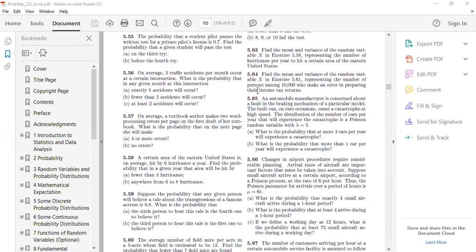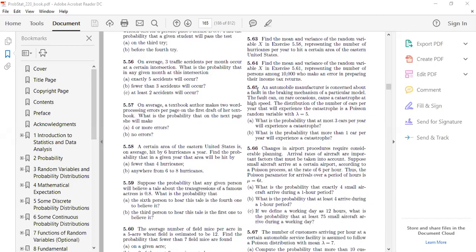5.66 says that changes in airport procedure require considerable planning. Arrival rates of aircraft are important factors that must be taken into account. Suppose small aircraft arrive at a certain airport according to a Poisson process at the rate of 6 per hour. Again Poisson, right?